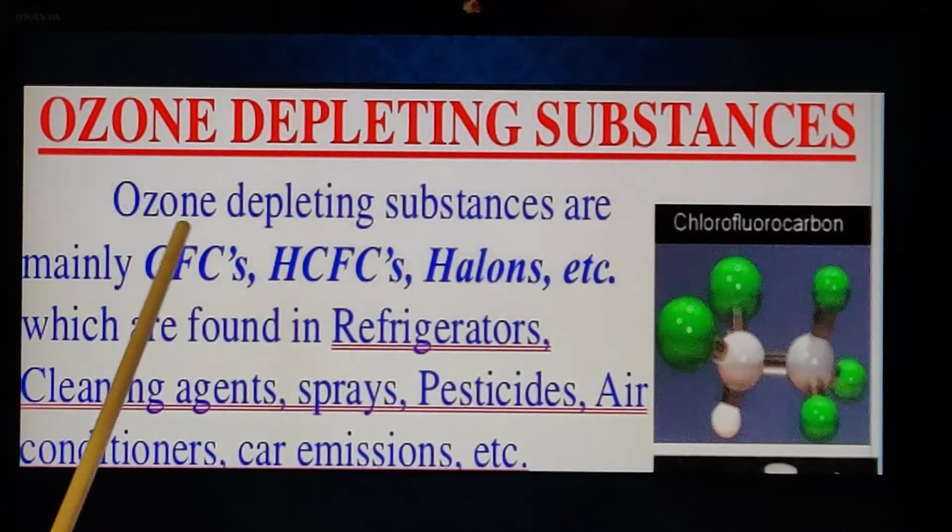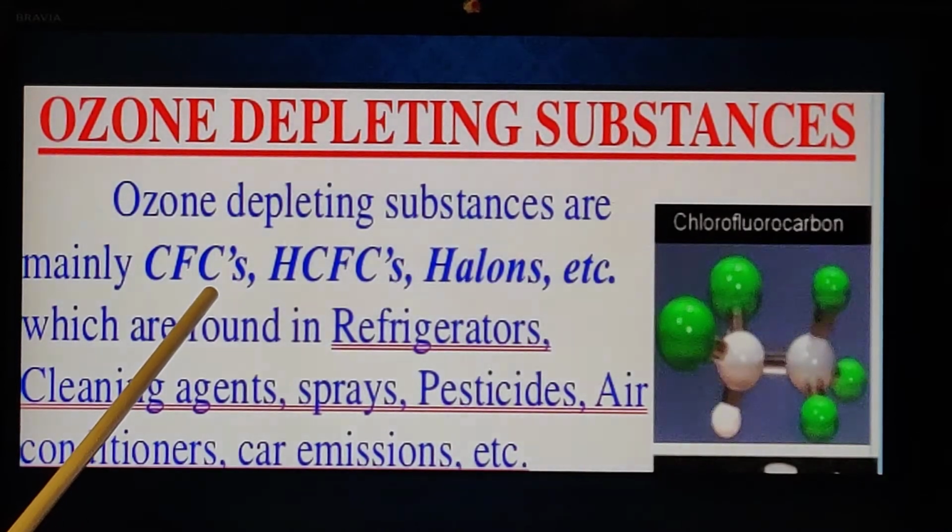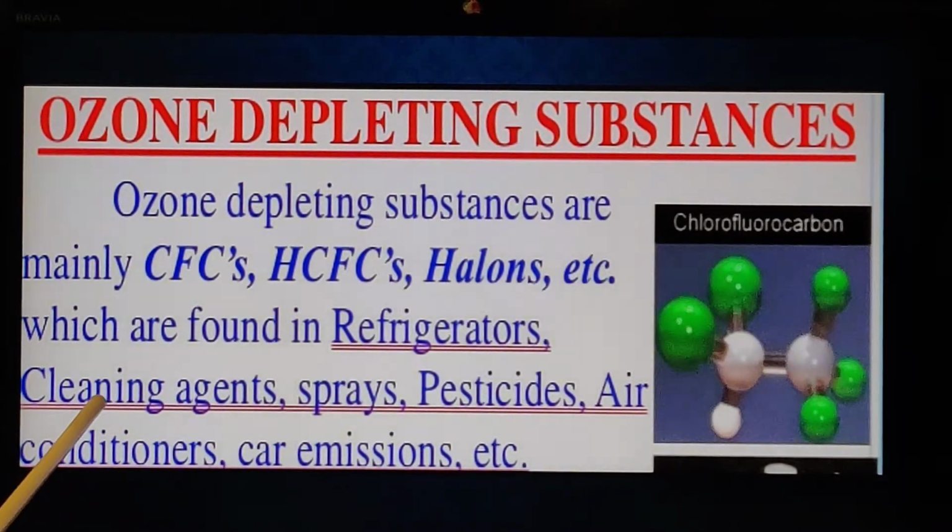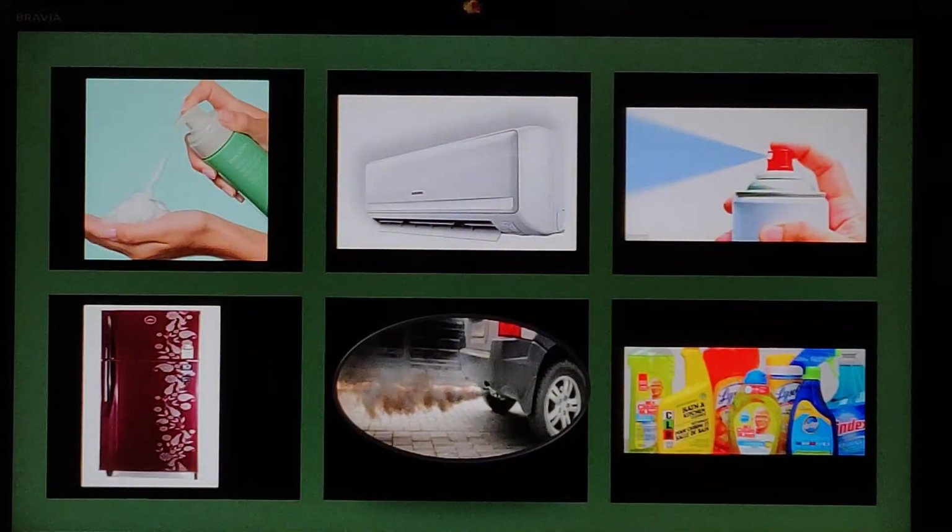Okay. And how is this released? From which machines is it released? It is released from refrigerators, cleaning agents, sprays, pesticides, air conditioners, car emissions. From all these, the CFC is released to the atmosphere, goes to the ozone, and depletes the ozone layer. You would see we have made our life so comfortable by utilizing all these things in our daily life. Then ACs, sprays, refrigerators, even the car exhausts are releasing CFCs. And cleaning agents at your home. So these are all contributing to the release of CFCs to the environment.